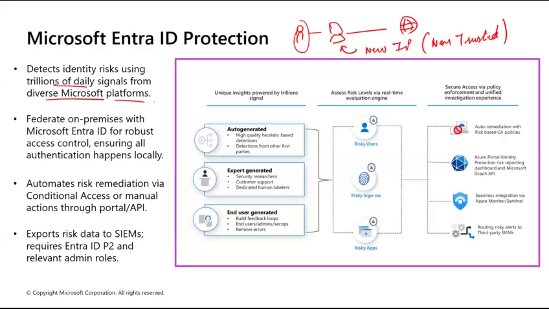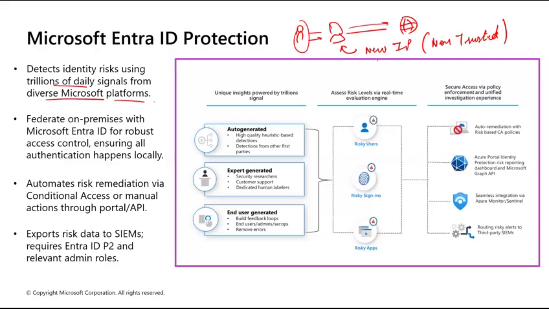What is automated remediation? It can be integrated with conditional access that lets organizations enforce policies such as requiring MFA or blocking access when a risky behavior is detected. So let's say this user was trying this new laptop and he's trying to access my website.